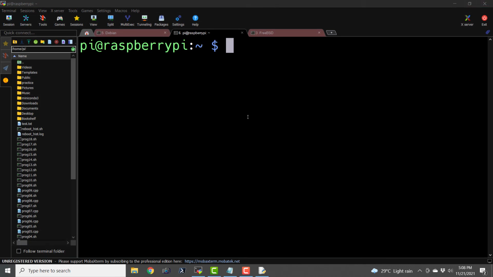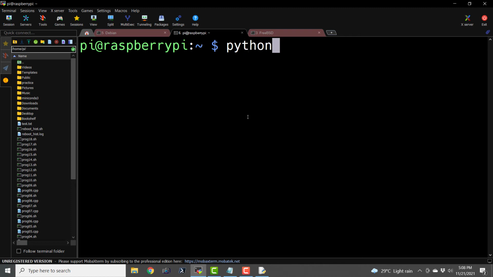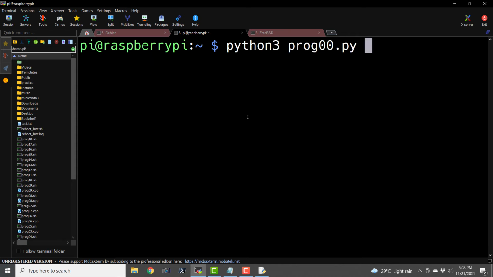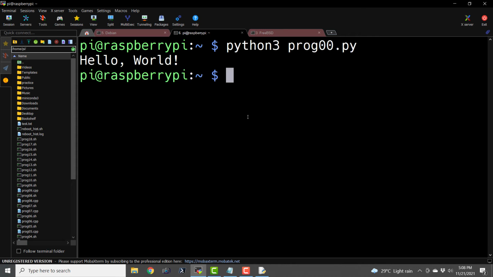Now let us see how we can execute this from the command prompt of Raspberry Pi. We can just type in python3 prog00.py. And if I hit enter, it is going to run that program and it is going to show us the output. So let us do that again. And this is the output of the earlier program. So this is how we can launch it from the command prompt.